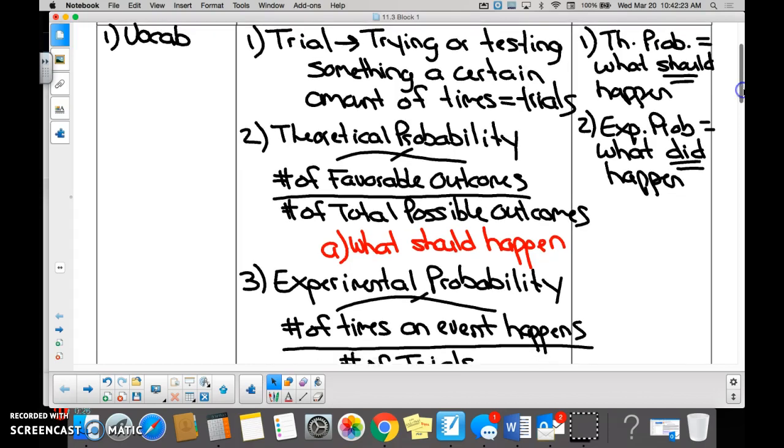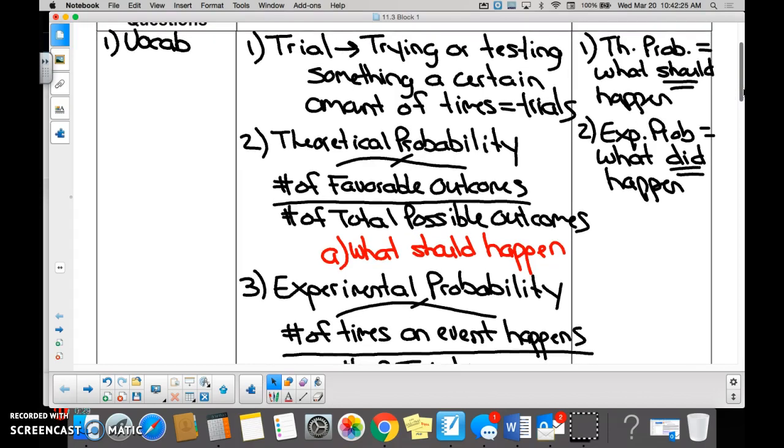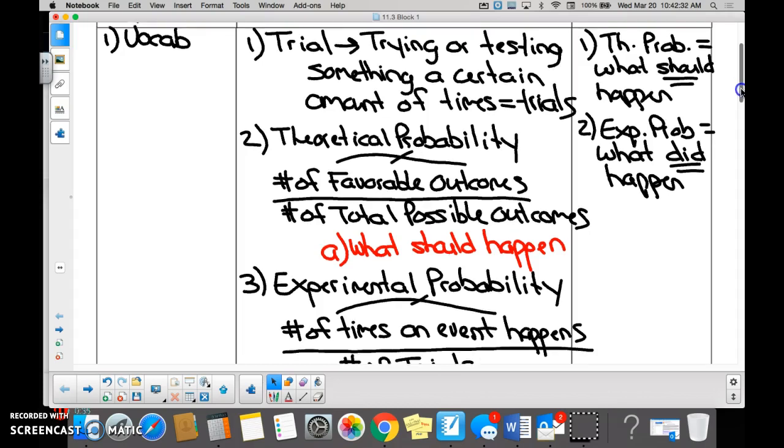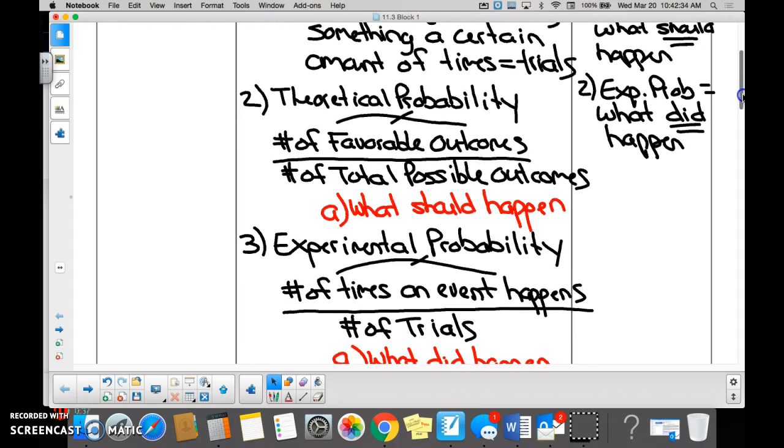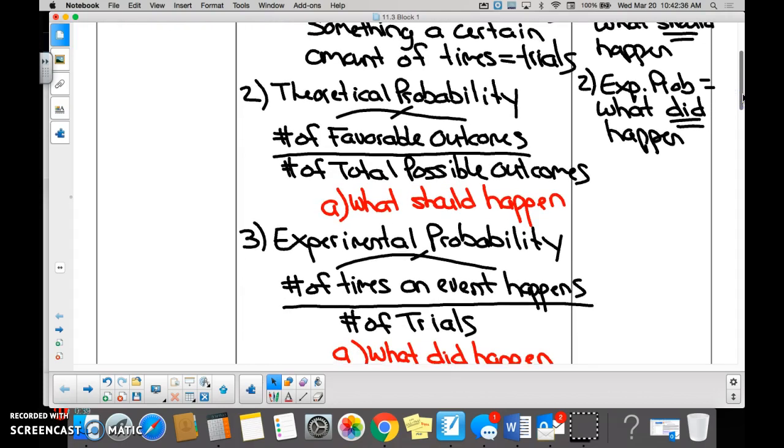What's a trial? Someone tell me what a trial is. What's a trial, Luke? Whenever you do an experiment. So if I flip a coin 50 times, that would be 50 trials. Excellent. The formula for theoretical probability is the exact same formula for probability.